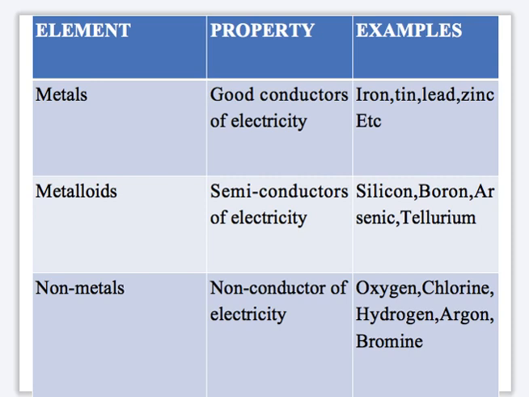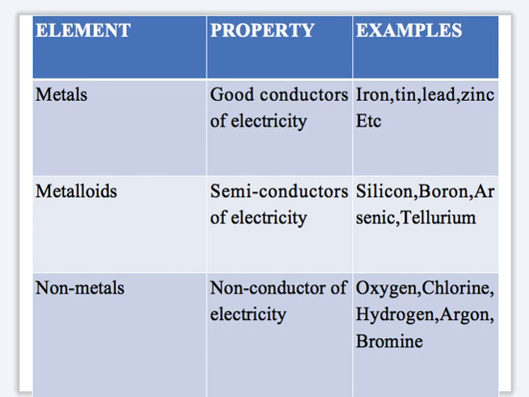Examples are silicon in group 4, boron in group 3, arsenic, and tellurium, which is in group 6.